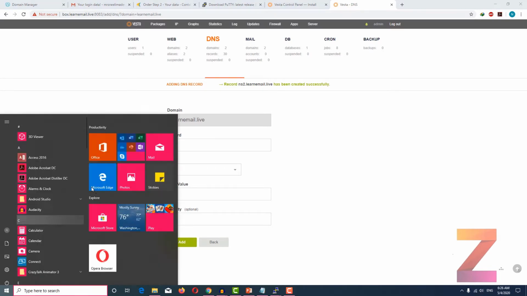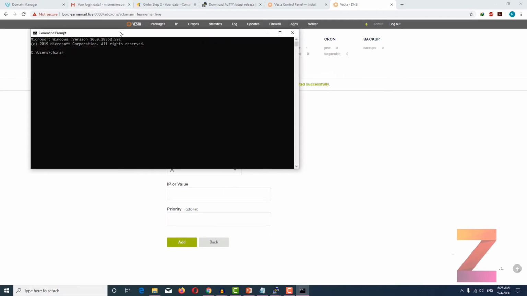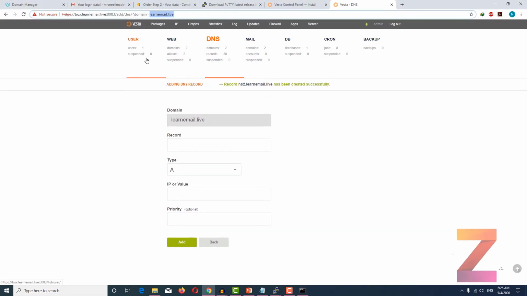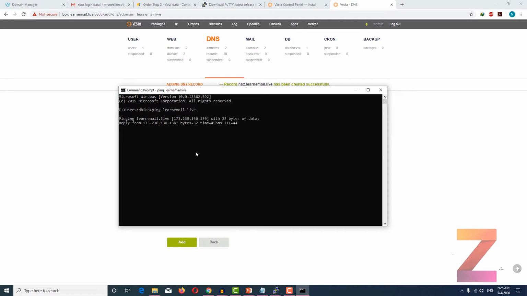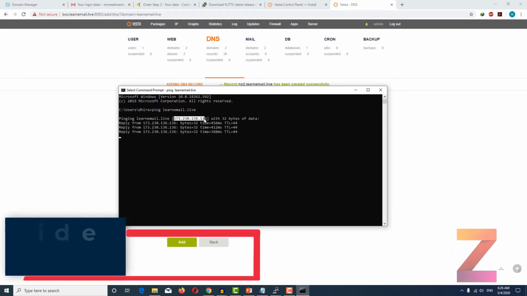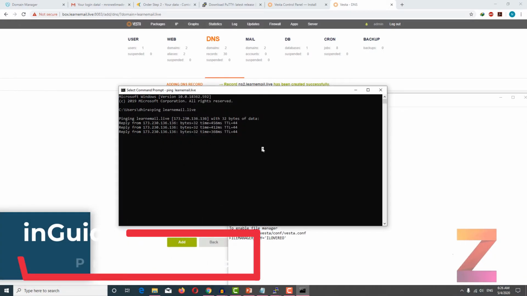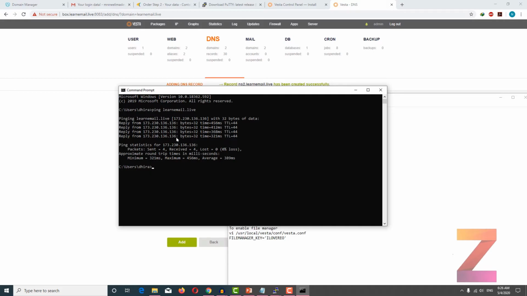So now if I go to my Windows machine and open command prompt and type ping my domain name, you will see the IP address of my server. If you like, you can also ping the host name and you will see the IP address of my server.